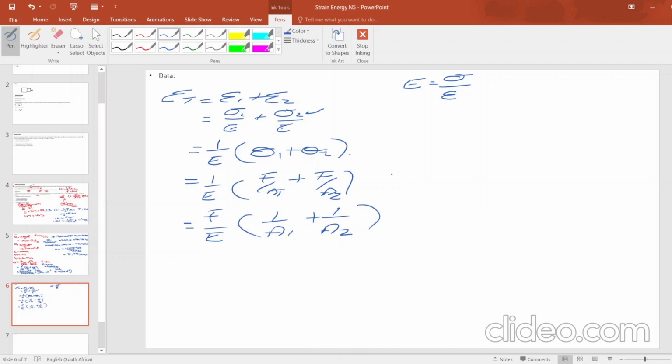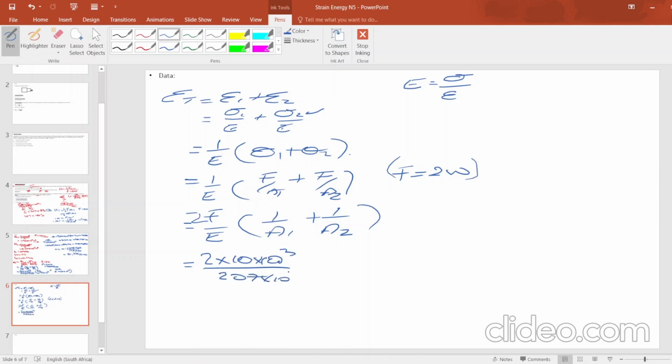Please don't forget that when coming to force, we are having force equals to 2W, because we are dealing with what? With suddenly applied or instantaneous load. That means here we will have what? Multiplied by 2.